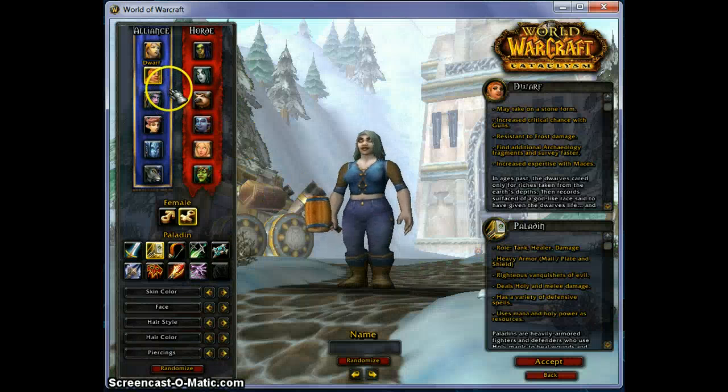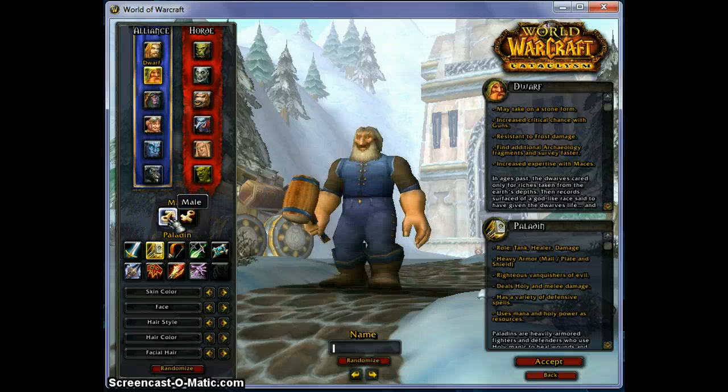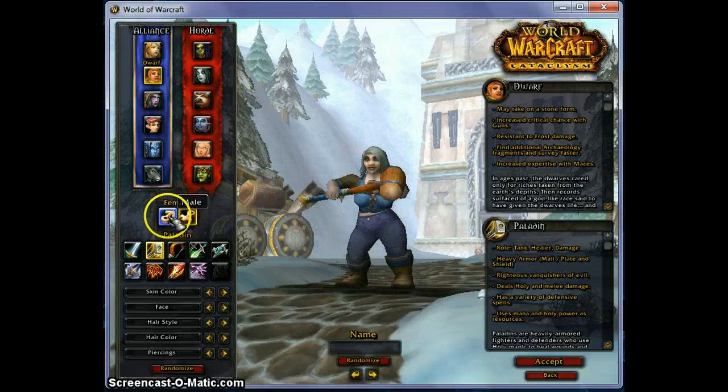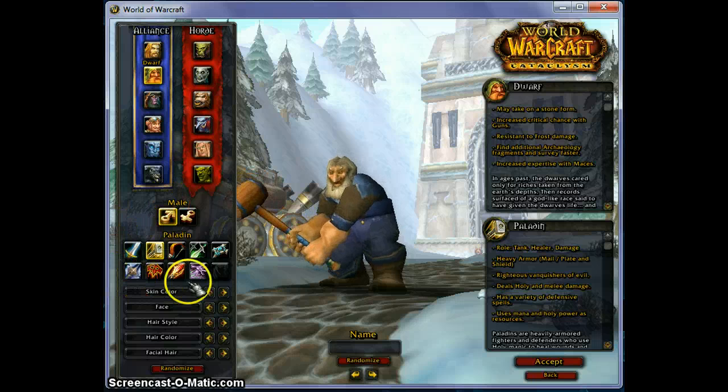Okay, so here I've switched back to the Alliance races, and I'm going to go with Dwarf, because Dwarf is one of my favorite races. Now the next option for me is to change gender, so I can be male or female. Here I'm going to go with male, and from this, I can then begin to choose my class.